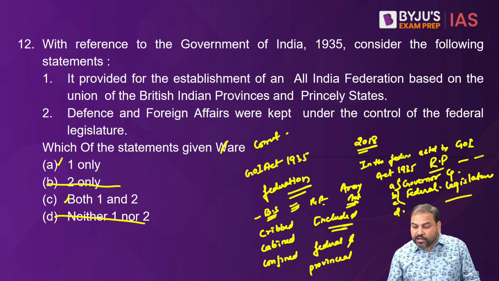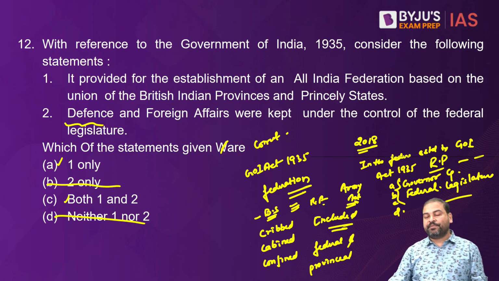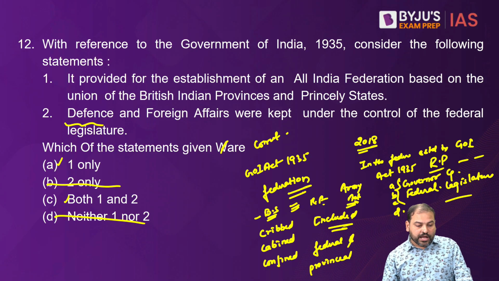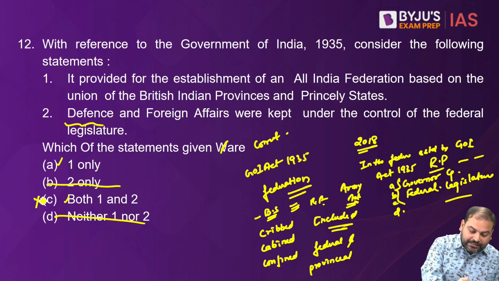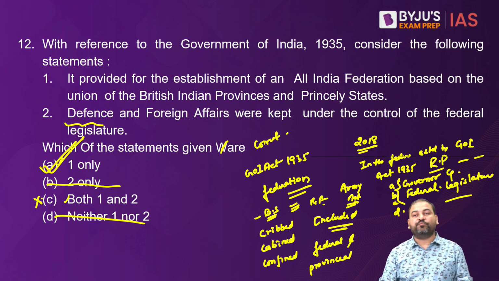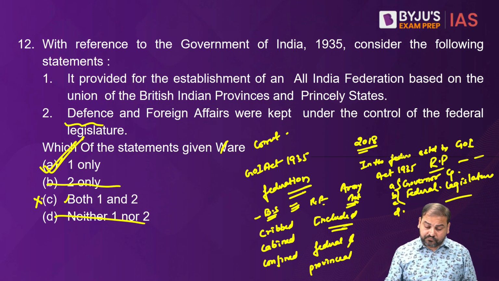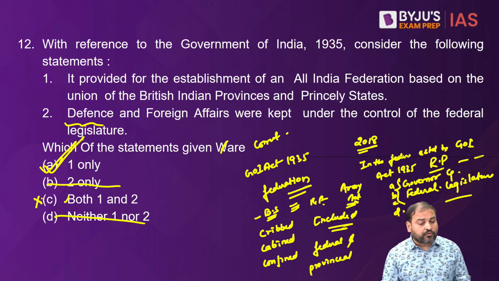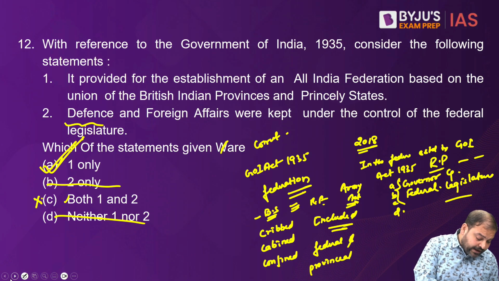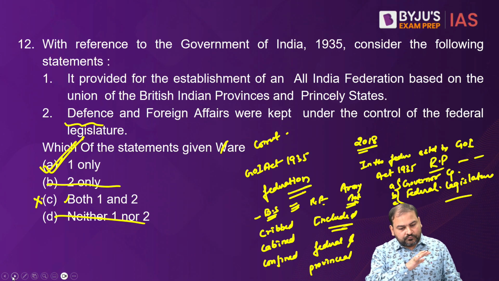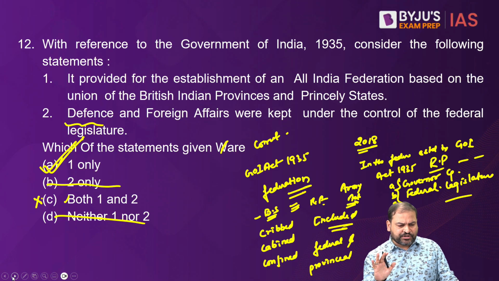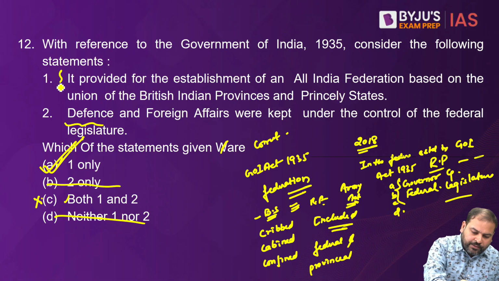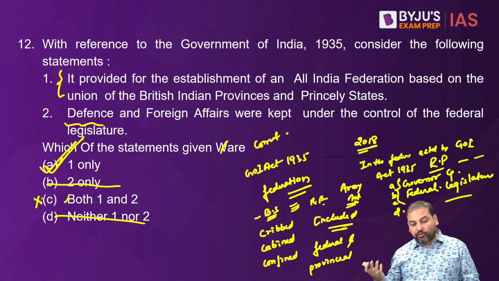So clearly, defense was not coming under the federal legislature. And that makes 2 wrong, and that's why the correct answer to this question would be A, 1 only. That's the correct answer for question number 12. Moving ahead, and see, this is again a medium level question. Everybody should be knowing about 1. Now you had to guess about 2.